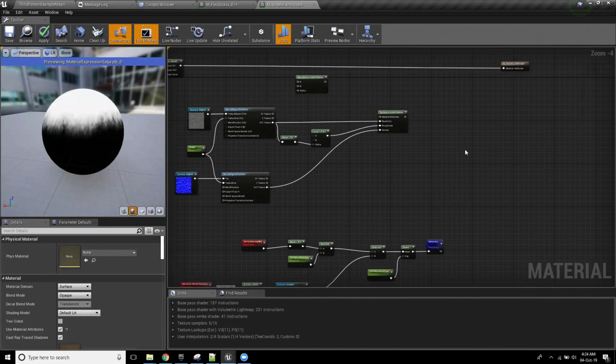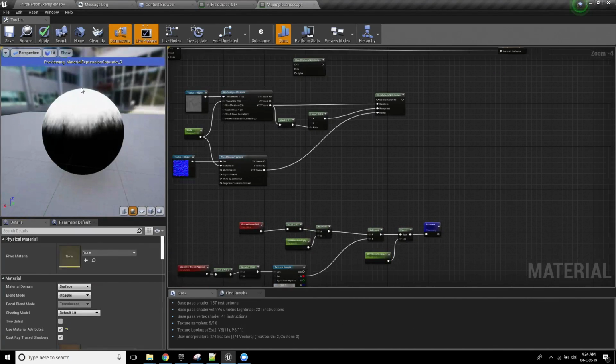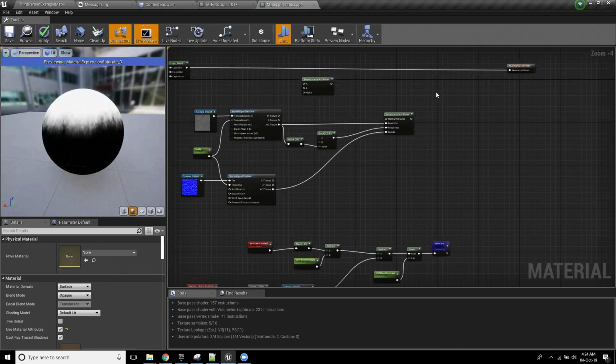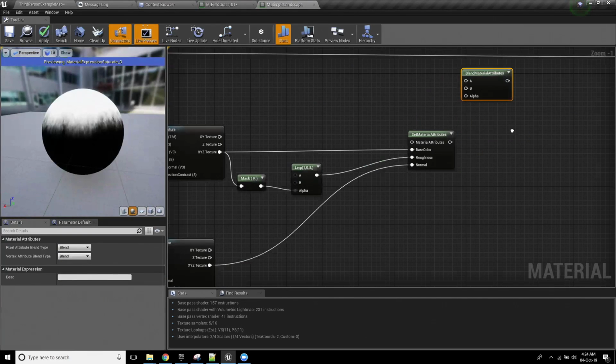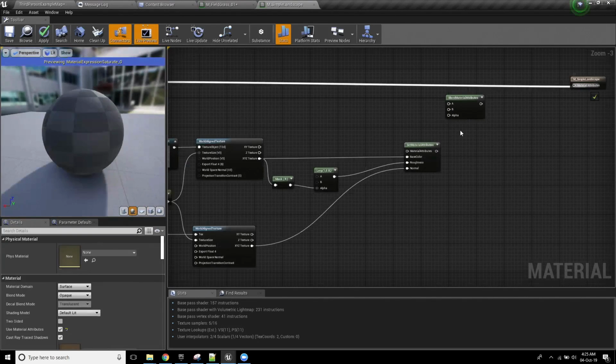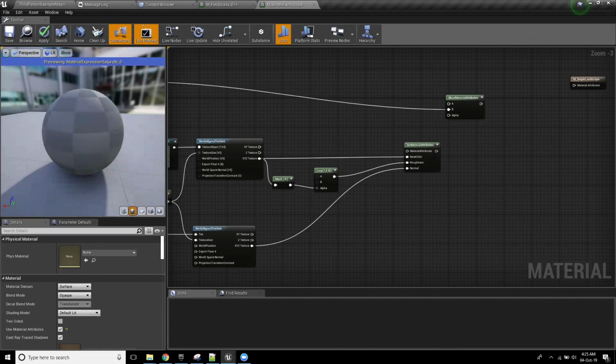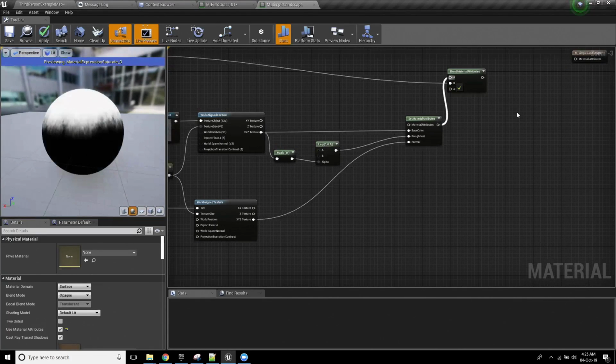So in this situation, I know that a white value is going to be standard landscape, and I know that a black value is going to be cliffs. Now, I'm just going to grab this blend material attributes node that we've got. I'm going to say, hey, when it's white, I want you to be that. And when it's black, I want you to be that.